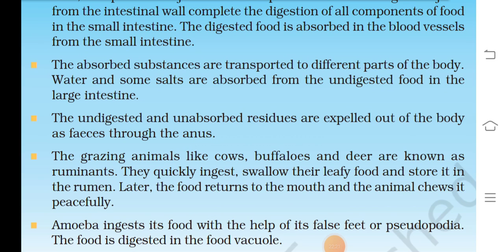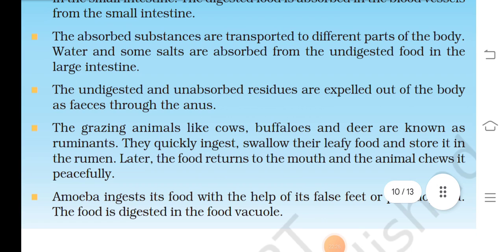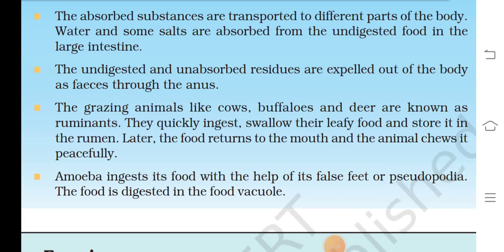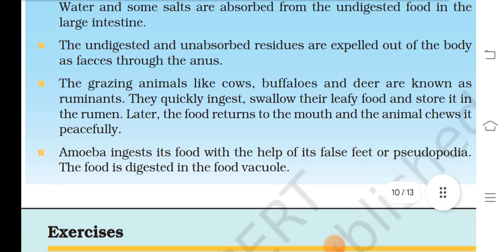In the small intestine, the digested food is absorbed into the blood vessels. The absorbed substances are transported to different parts of the body. Water and some salts are absorbed from the undigested food in the large intestine. The undigested and unabsorbed residue is expelled out of the body as waste through the anus.